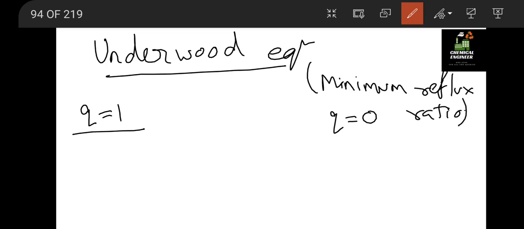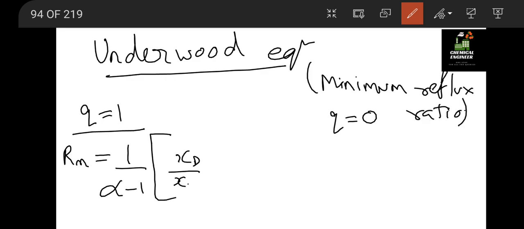So when q equals 1, the minimum reflux ratio is equal to 1 by (alpha minus 1) times (xd by xf minus alpha times (1 minus xd) divided by (1 minus xf)).